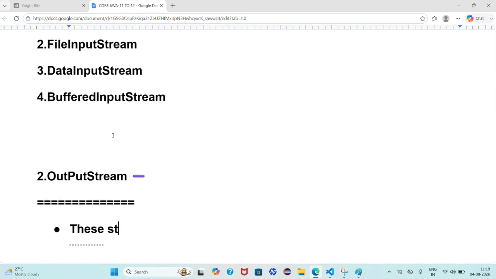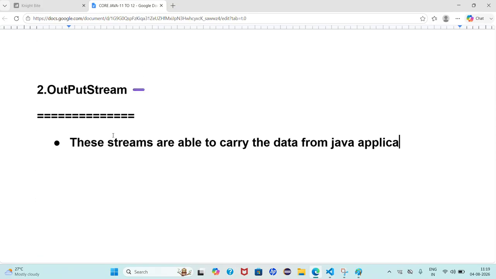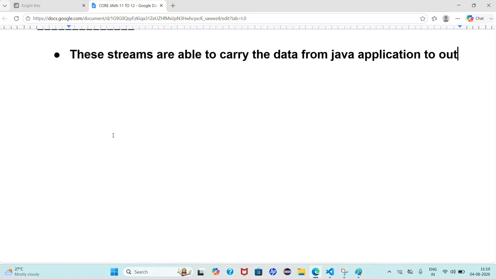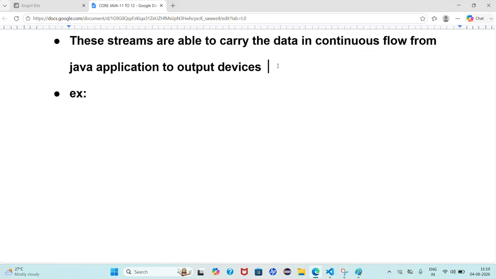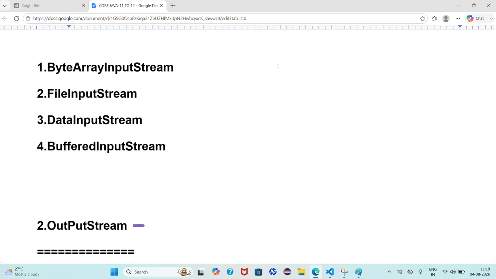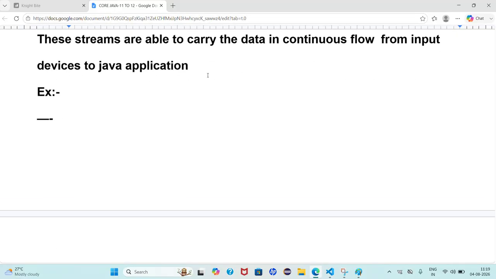These streams are able to carry the data from Java application to output devices. Here also streams are able to carry data in continuous flow, from Java application to output devices, in the form of bytes. That is also important. Here also we have to write the application in the form of bytes.